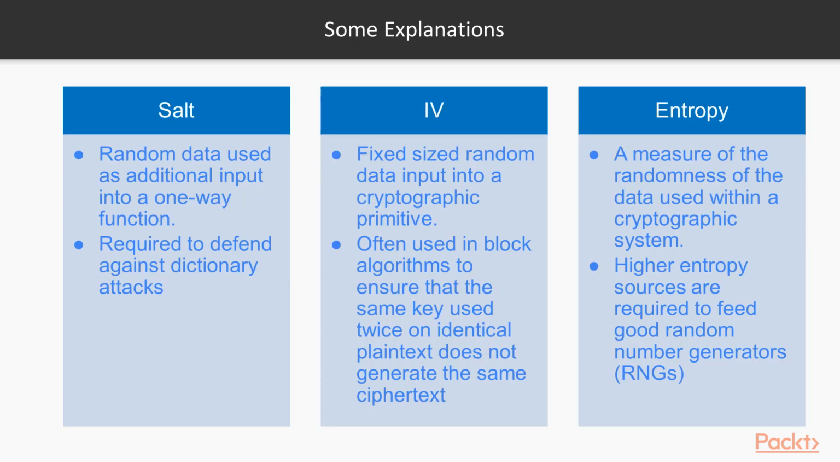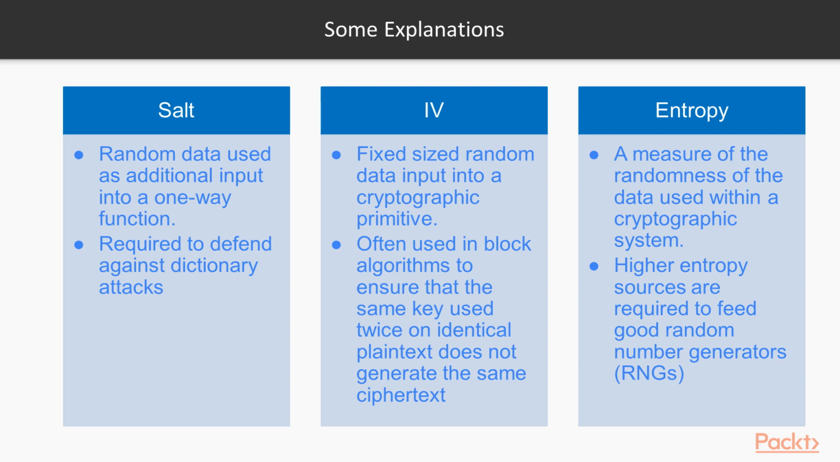Let's take a quick break now to discuss some of the fundamental terms you may hear when discussing cryptography. A salt is random data used as additional input into a one-way hash function. Salting is required to defend against dictionary attacks. An initialization vector, or IV, is a fixed-size random data input into a cryptographic algorithm. IVs are often used in block algorithms to ensure that identical plaintext does not generate the same ciphertext. You can see how this would aid in cryptanalysis if the same data always generated the same ciphertext, for example, the header information in a Word document. Entropy is a measure of the randomness of data used within a cryptographic system.